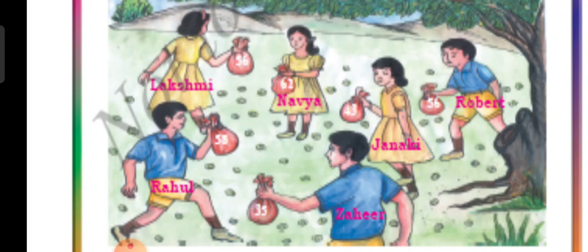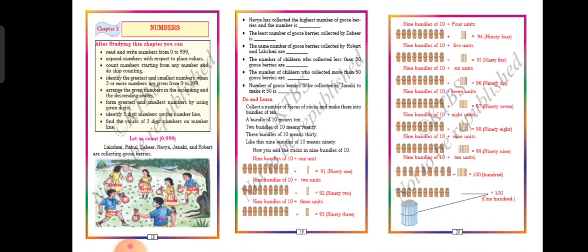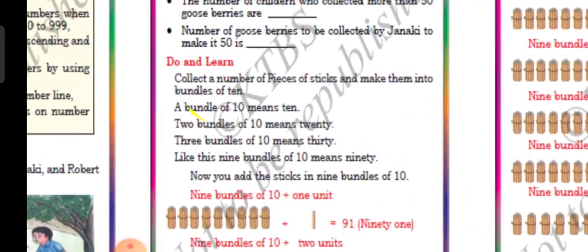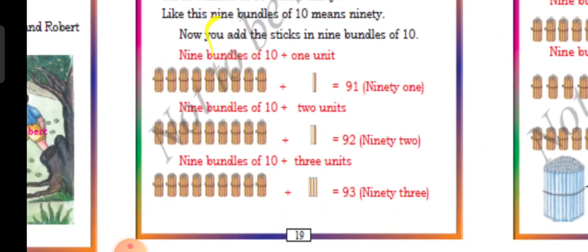Okay. So now we are going to learn about the pieces of sticks. How to bundle these. Okay, a bundle of 10 means 10 sticks. 2 bundles of 10s means 20.